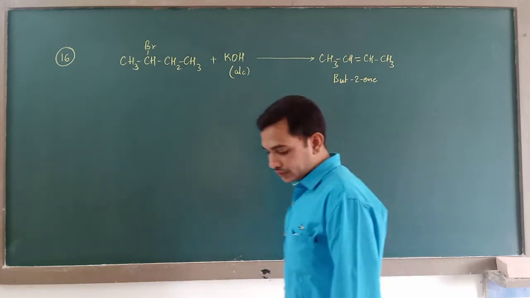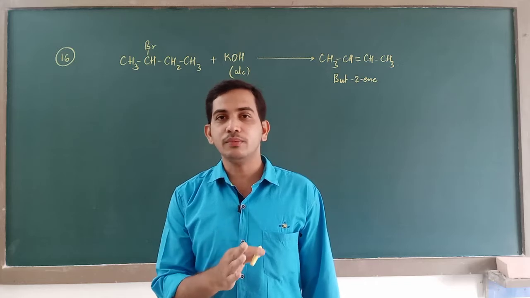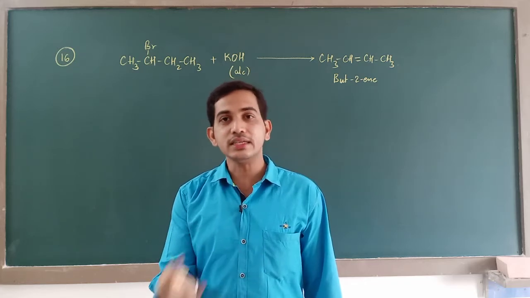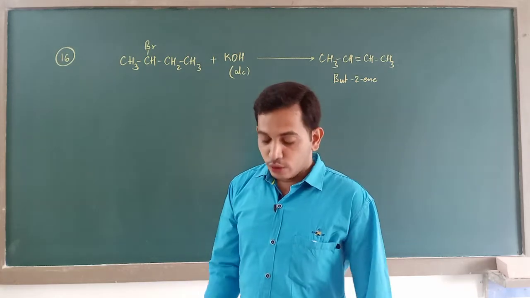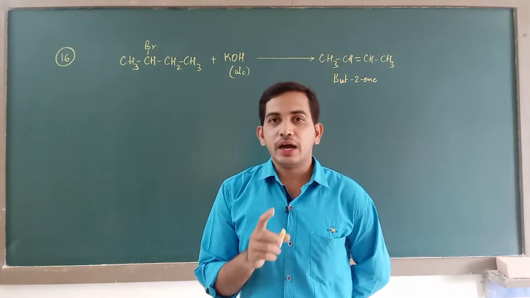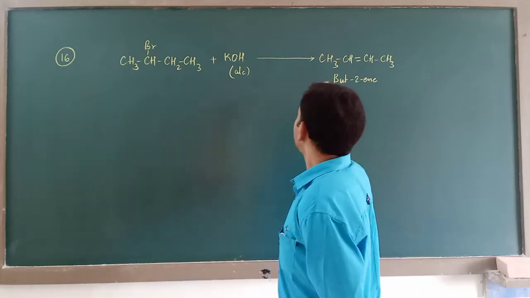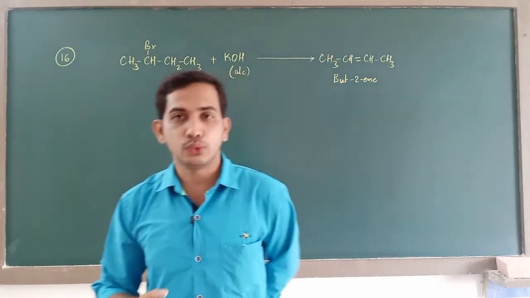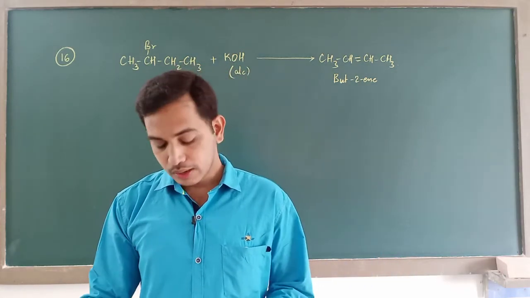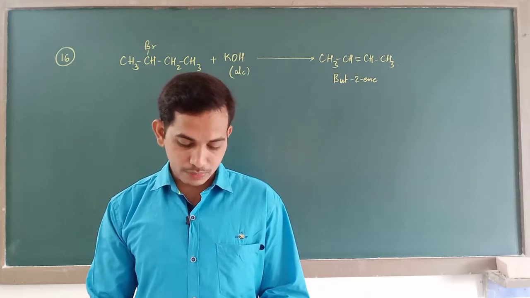So whenever dehydrohalogenation is done, the product that is formed is always an alkene. Now for addition of hydrogen and bromine to alkenes, I mean for the reverse reaction, we have a rule called Markovnikov's rule, and I believe I have solved one question related to Markovnikov's rule.